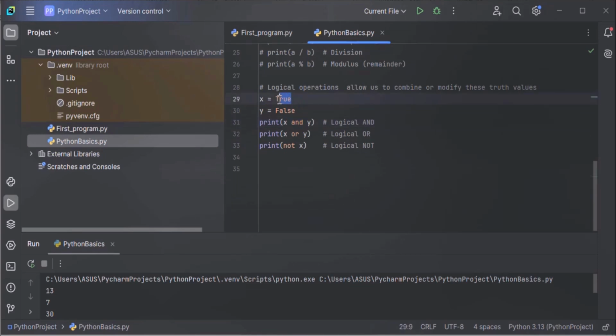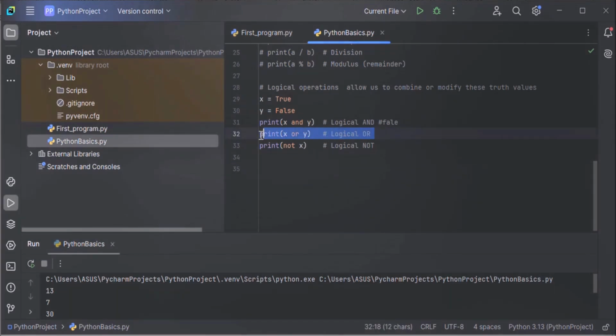So here x is true, but y is false. Both x and y are not true. So what will we get here? We will get false, because y is false. In a logical AND operation, if both x and y are true, this operation will return true. Otherwise, it will return false. So here the output will be false, since y is false.